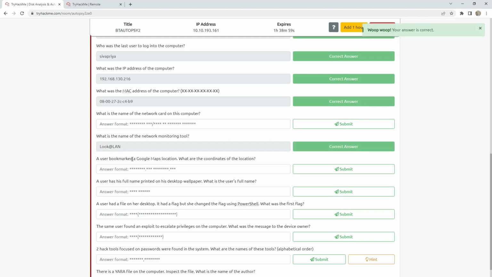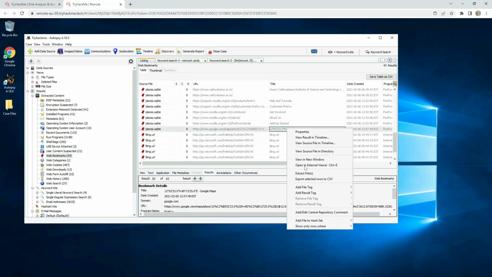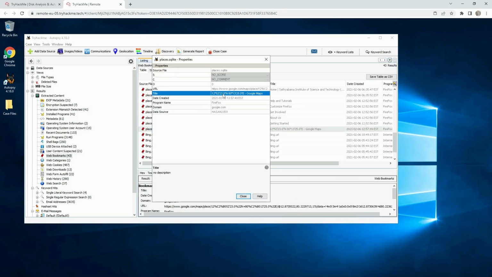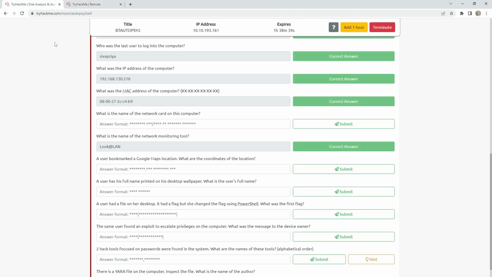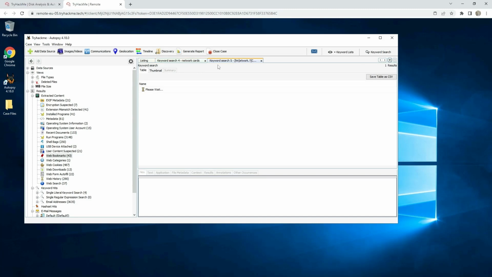A user bookmarked a Google Maps location. What are the coordinates of the location? Web bookmarks, and here is the location. Properties. Copy this one. We should delete, right? And we can see if our network search has finished. No, it's not. I don't know why it's taking so much time.